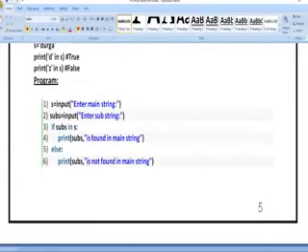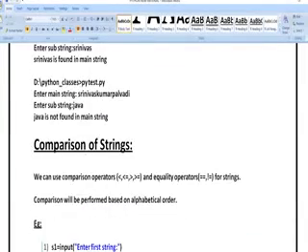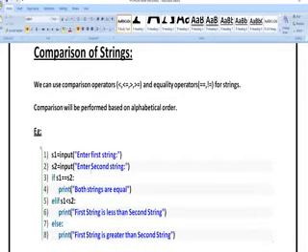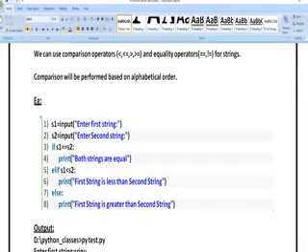So this is the manner in which we are going to perform the membership operation on our given input. Next, comparison of strings. We can perform various comparison operations like greater than, less than, greater than or equal to, less than or equal to, not equal to, whatever the operations are, we can perform all the comparison operations on our given string. So here I am taking S1.